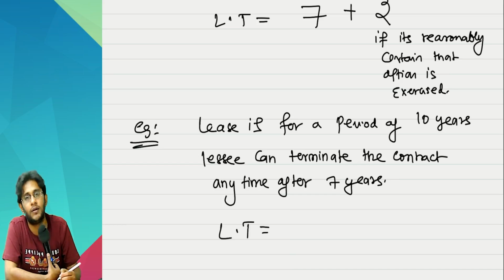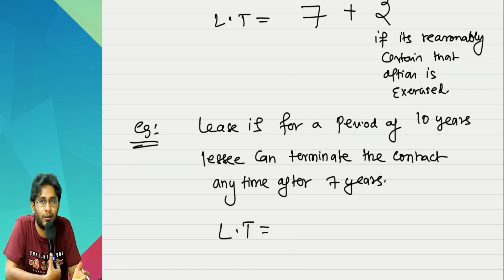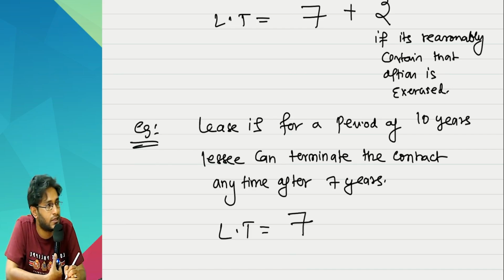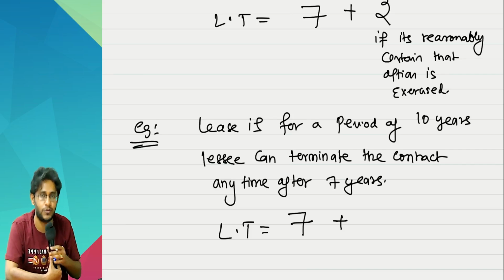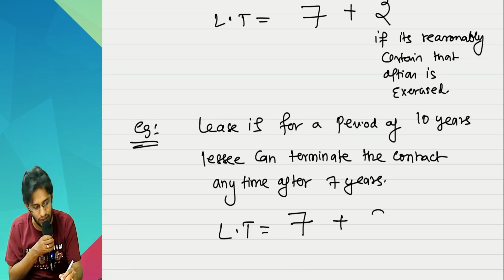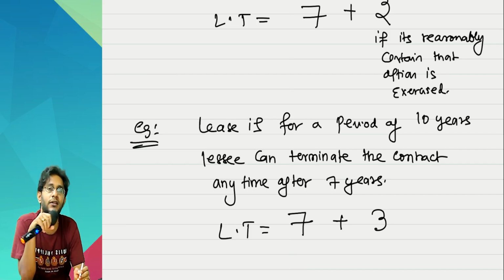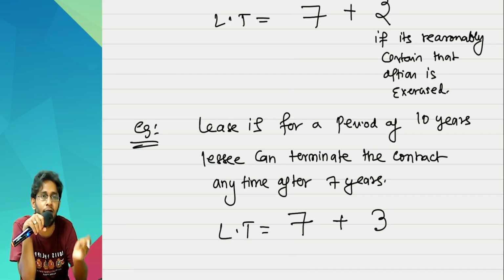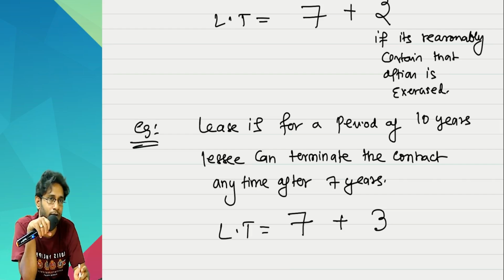Look at this. Lease term is equal to, what is the non-cancelable period now? 10 years lease agreement, but that fellow can cancel even after 7 years also. So non-cancelable portion is 7 plus. This time it is not option to extend, it is option to terminate. I have option to terminate after 7 years for the next 3 years. 3 years you can add when it is reasonably certain that lessee will not exercise that option. Do you understand, sir?